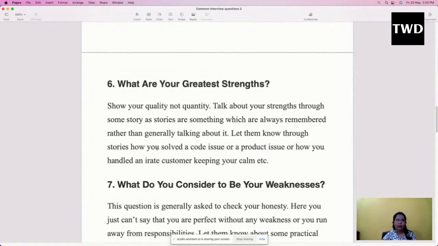Let them know through stories how you solved a code issue or a product issue, or how you handled an irate customer, keeping your calm. Whenever you are in a job, some kind of pressure comes and you are not able to handle it. It might happen you handled it in a very challenging way, or by thinking out of the box, coming up with good ideas.